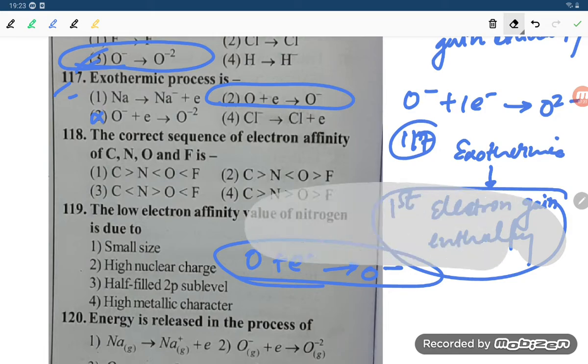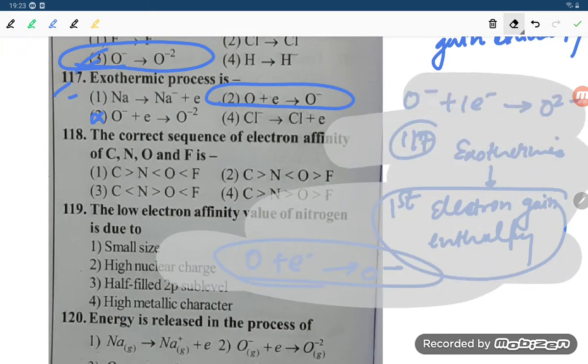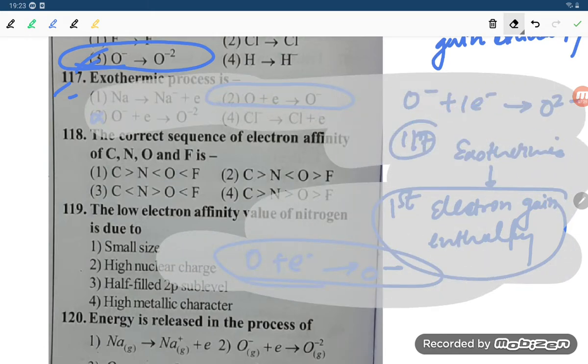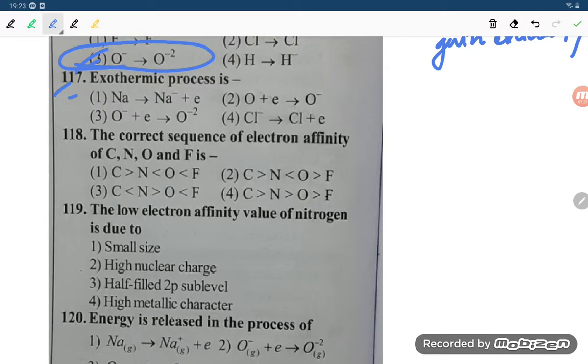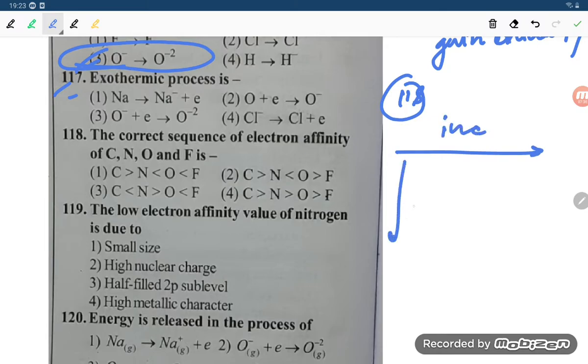Okay, now next one, the correct sequence of electron affinity for carbon, nitrogen, oxygen, fluorine. Okay, so let us erase, then we will be able to do this option, student. Question number 118, how will you do it, student? So left to right it is increasing, electron gain enthalpy. Down the group it is decreasing. So you can arrange this one. Carbon, where is the carbon? Then carbon, nitrogen, then oxygen and fluorine. This is the order, student.